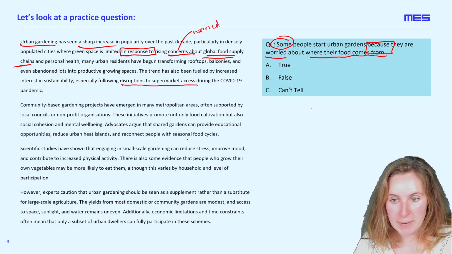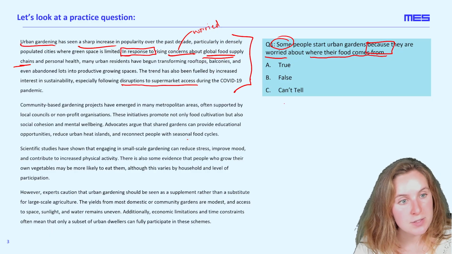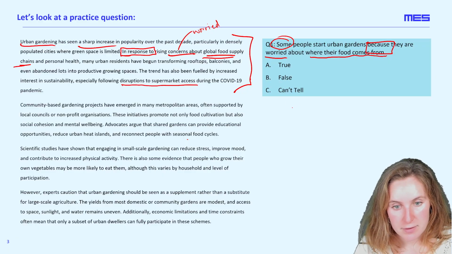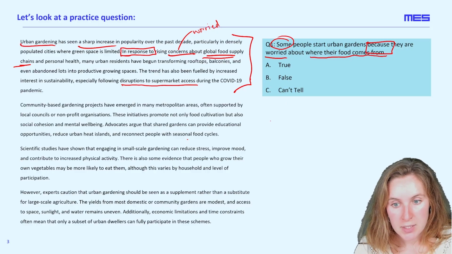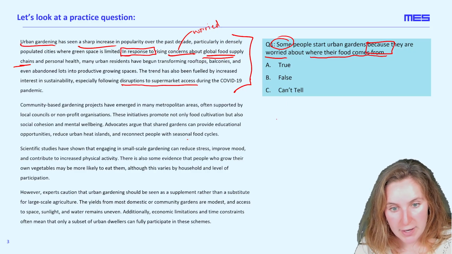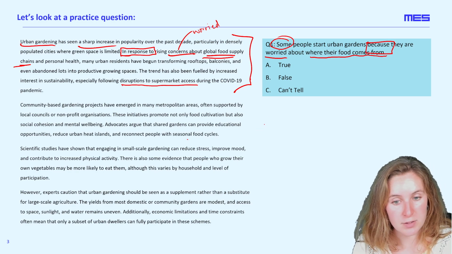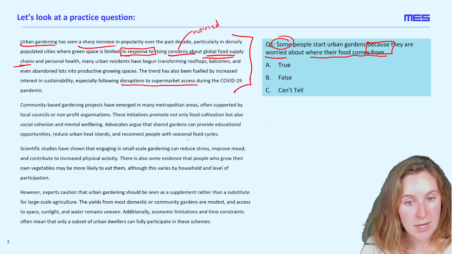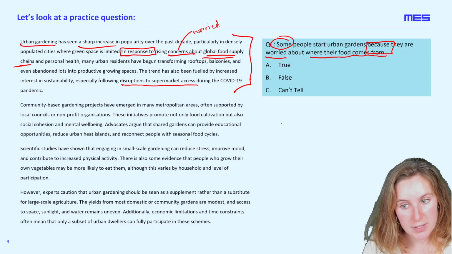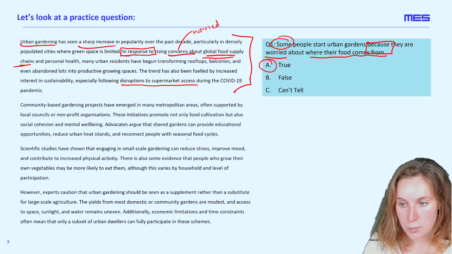So based on this first paragraph, and the fact that our information is found really only in this first paragraph, we can answer this question. If we're thinking about the keywords in the key sentence itself: in response to rising concerns about global food supply chains and personal health, many urban residents have begun transforming rooftops, balconies, and even abandoned lots into productive growing spaces. So this sounds like they are creating urban gardens because of the concerns about food supply and where it comes from. So this is going to be true for us.